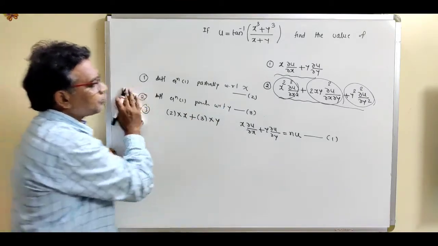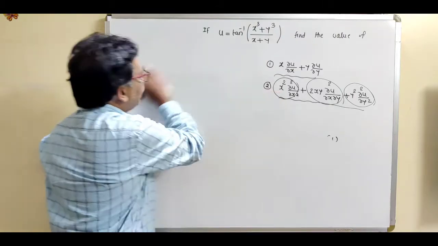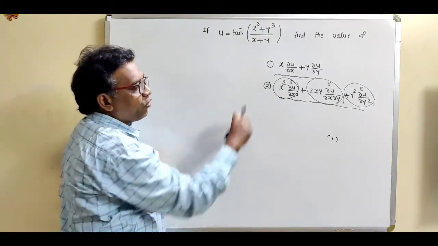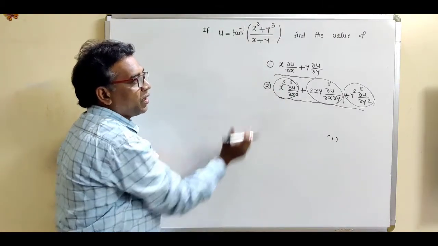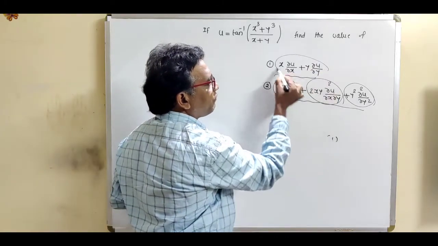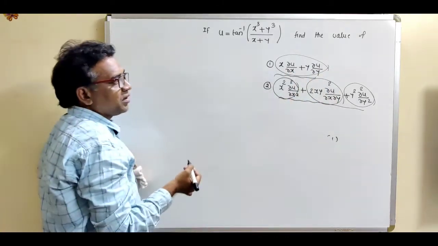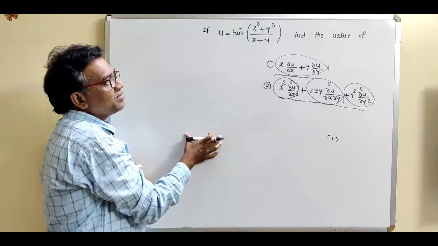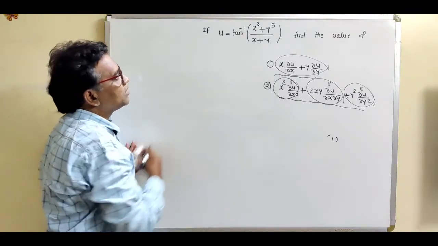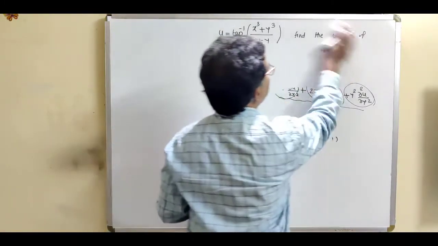So see, we are given some function u and we want to find these 2 terms. The first term is the left hand side of Euler's theorem. That means we have to apply Euler's theorem on this function. Write down the solution.